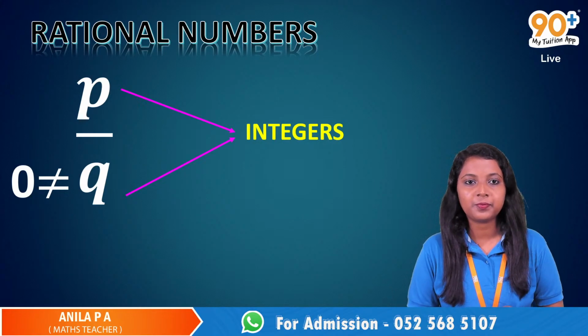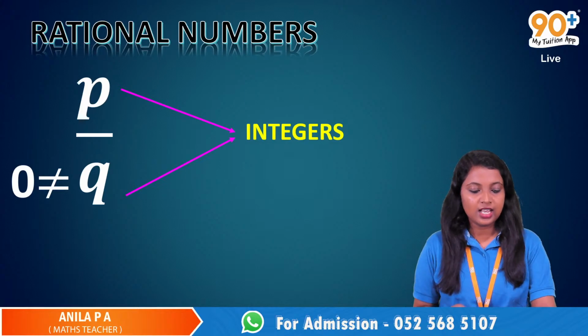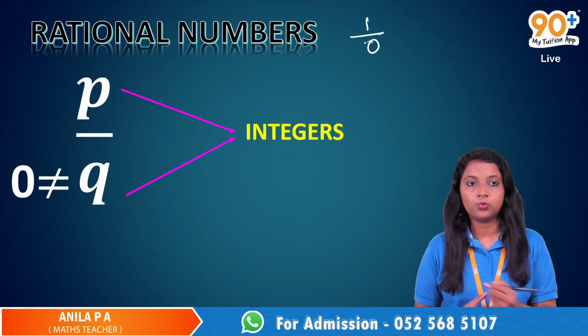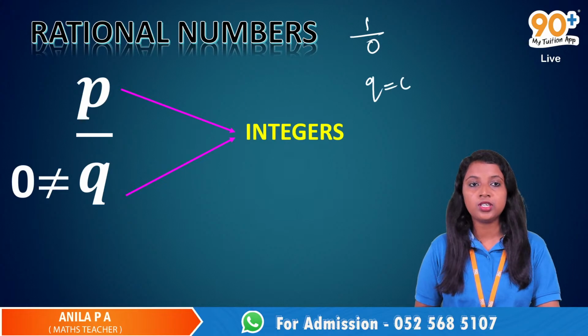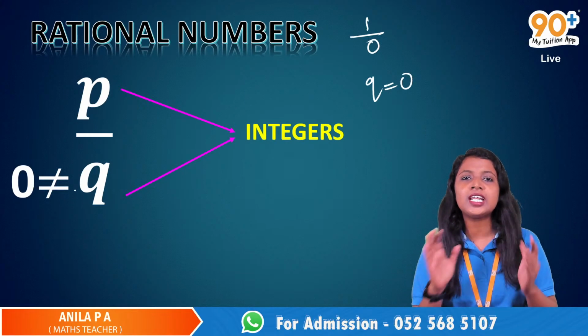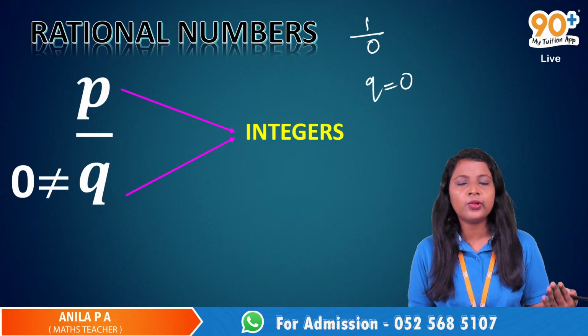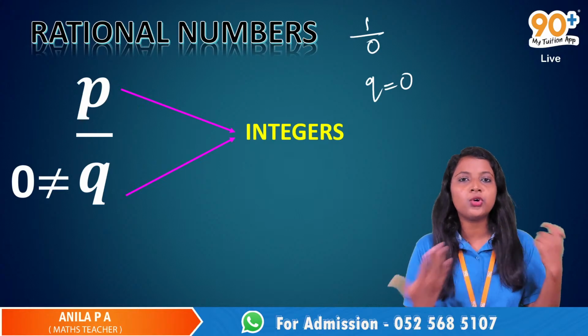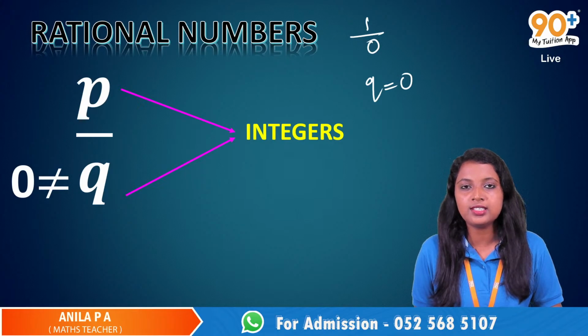Now, what's the question? I have this P by Q, where Q is not equal to 0. Why are we insisting that this Q is not equal to 0? What happens if this Q is equal to 0? That is my question.